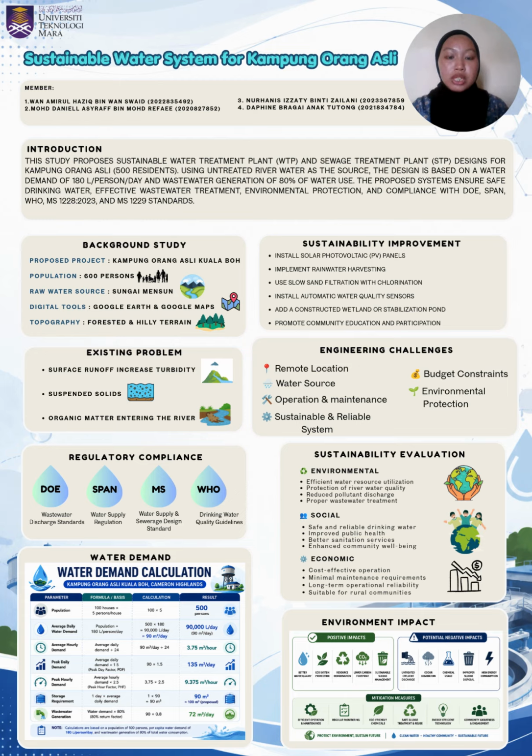The estimated population is 500 people, based on 100 houses with an average of 5 people per house. Using a standard water demand of 180 liters per person per day, the total average water demand is 90 cubic meters per day. After applying the peak demand factor, the peak daily demand is 135 cubic meters per day, while the estimated wastewater generation is 72 cubic meters per day. These values are used to determine the design capacity of the proposed water supply and wastewater treatment system.